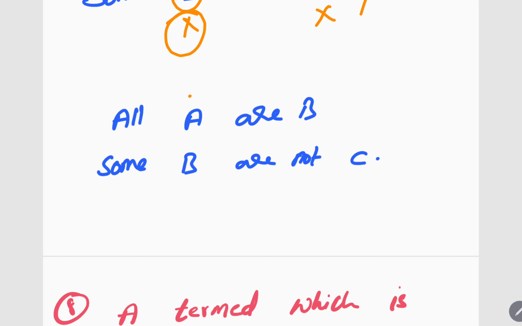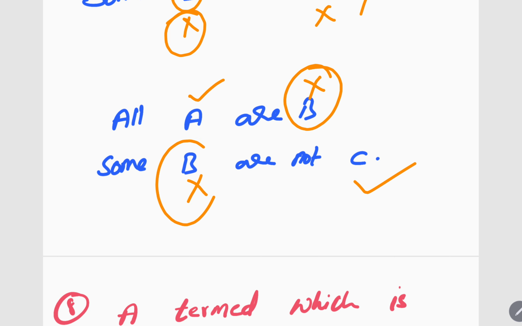All A are B. All means tick cross. Some B are not C. Some B are not C means cross tick. Here both B got cross mark only. So this is how you can understand that this also has no conclusion.